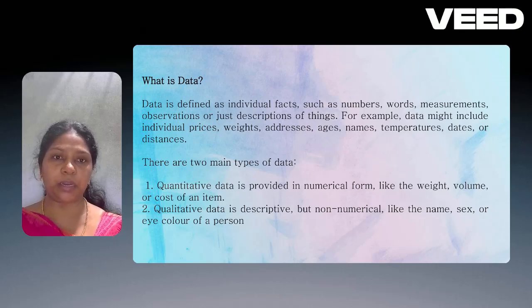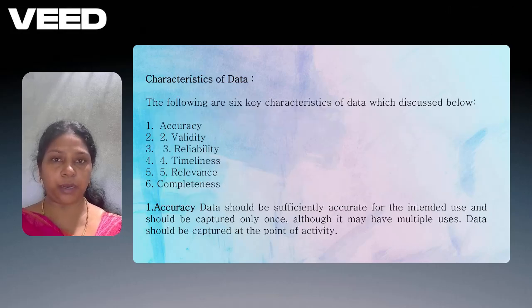There are two main types of data. One is quantitative data and the other one is qualitative data. The quantitative data is provided in numerical forms and the qualitative data is in descriptive forms. It is non-numerical data.